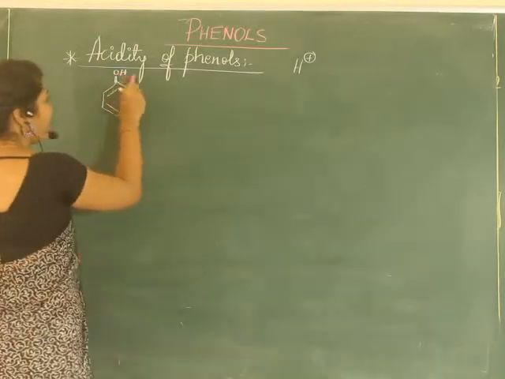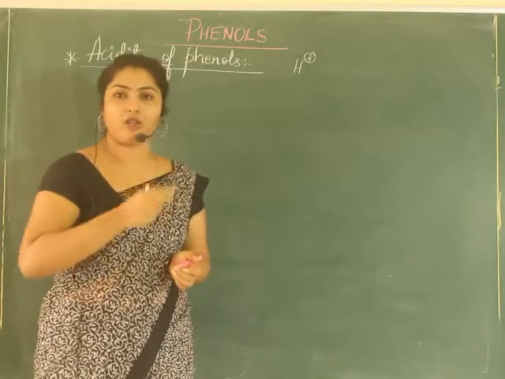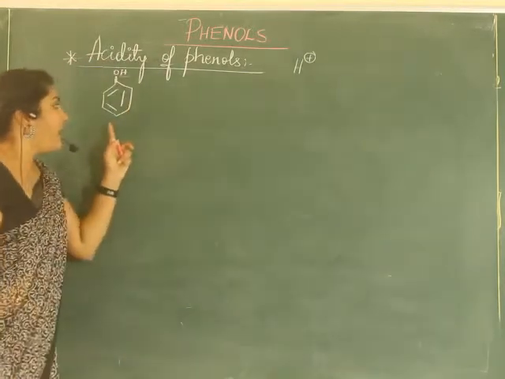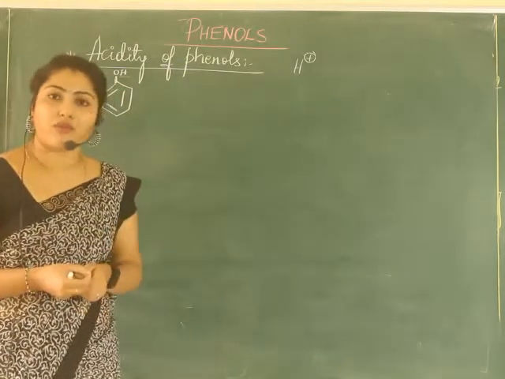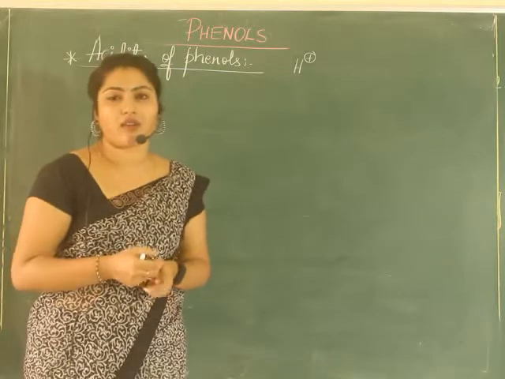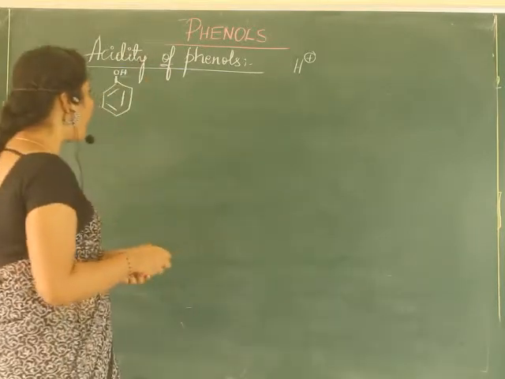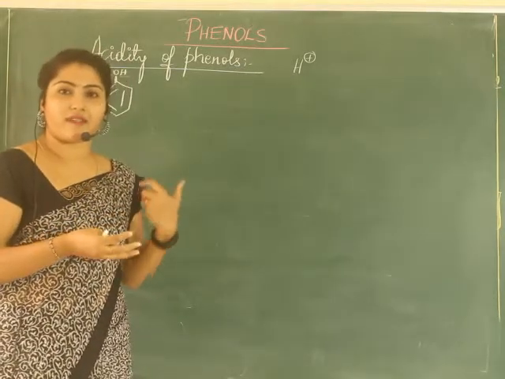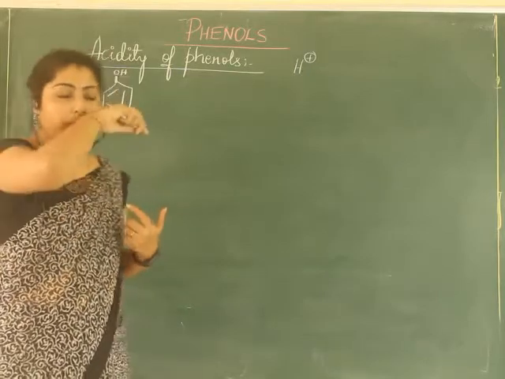This H has to be donated easily if we have to call it a good acid. To know about acidic nature, we will have to know about its resonance structure also. I'll tell you a simple way to know. If you understand this, please listen properly, then you are going to understand the further concept also.